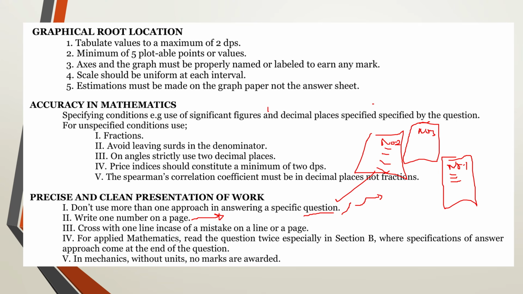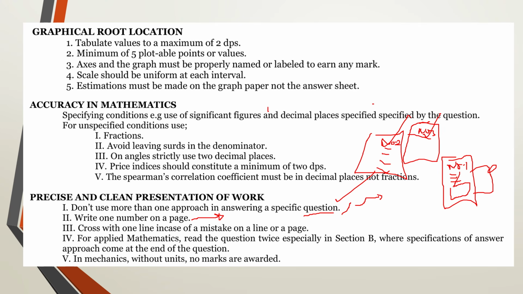UNEB provides, you pay for these examination papers. So writing one number on one page allows you space. If you have made a mistake and you're going through your work, you can cross it using one line. You can cross the number where you made a mistake, and then you repeat it in the space that you left below. But if you write 2 numbers on the same page, you may not have the privilege to do this. So make sure that you present every number on its own fresh page.